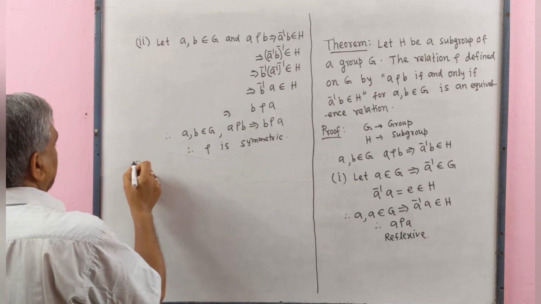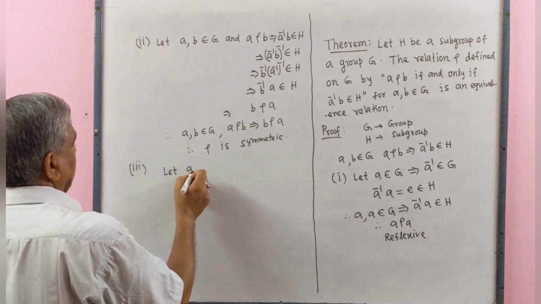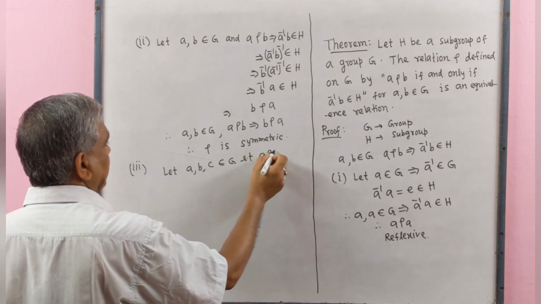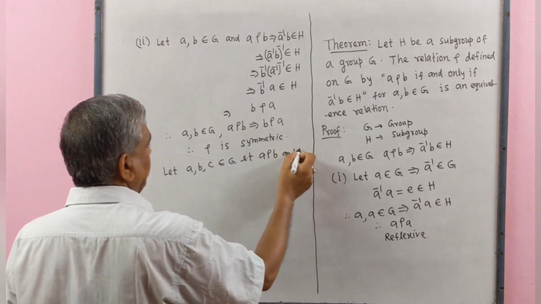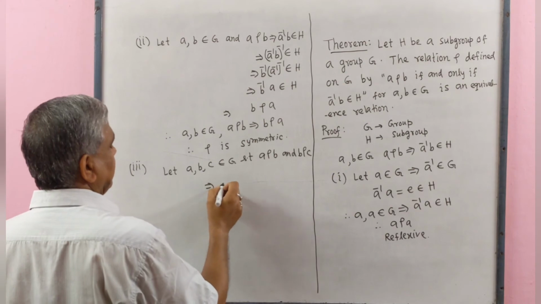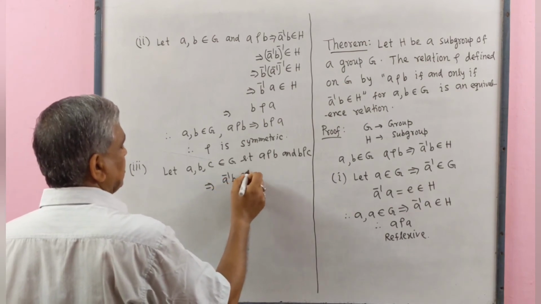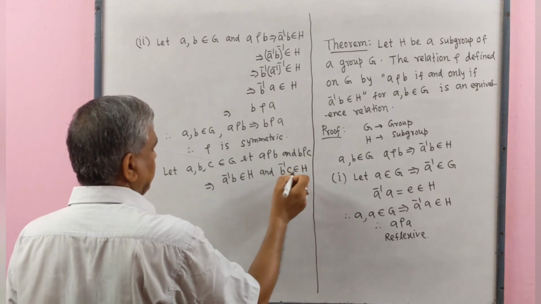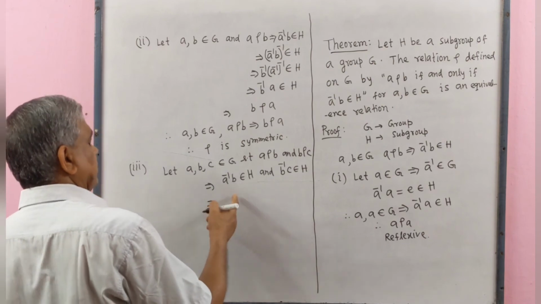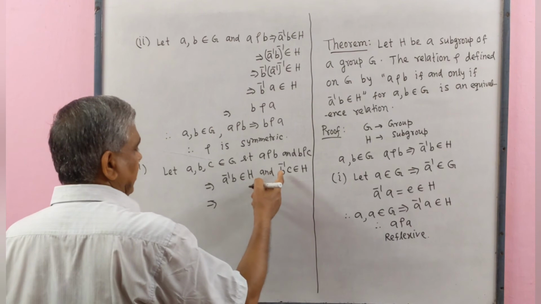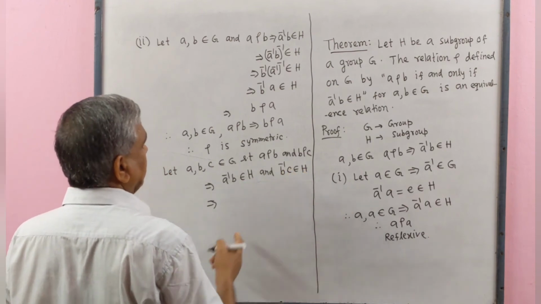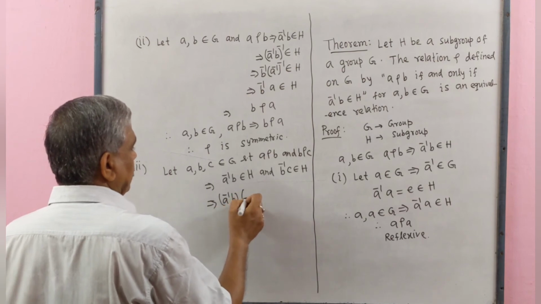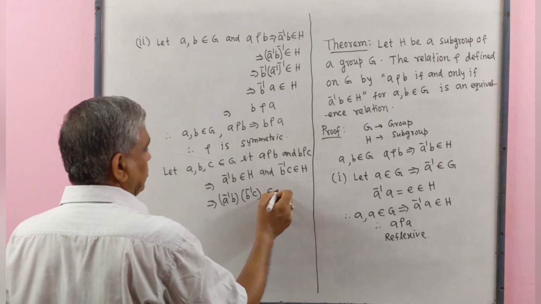Therefore, the relation rho is symmetric. Number 3. Let A, B, C belong to G such that A is related to B and B is related to C implies that A inverse B belongs to subgroup H and B inverse C belongs to subgroup H implies that this is an element of subgroup H and this is another element of subgroup H. Therefore, by closure property, A inverse B operation B inverse C belong to H.